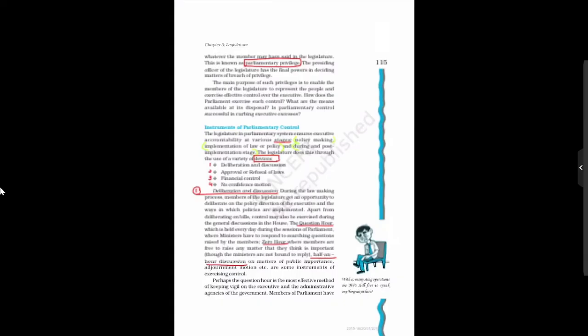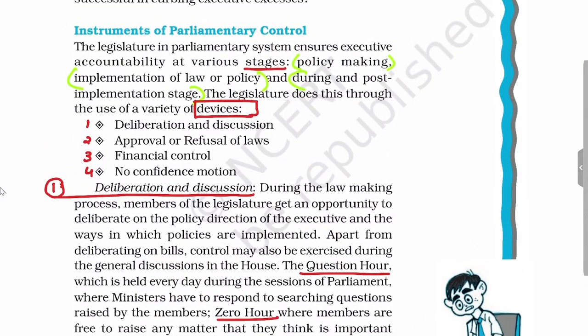To exercise control over the executive, Parliament has these kinds of devices. These devices can be used in these stages: during the policy making stage, during the implementation of law, and during post implementation stages. So these are the four devices through which the legislature will control the executive. You will see that the first device is deliberation and discussion during question hour.